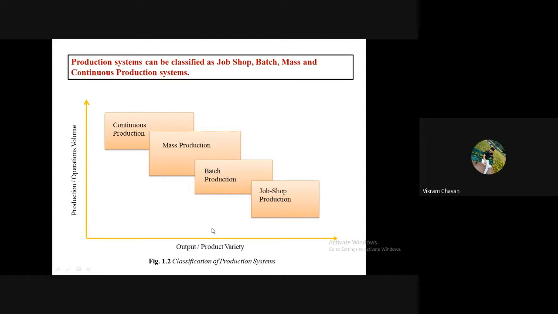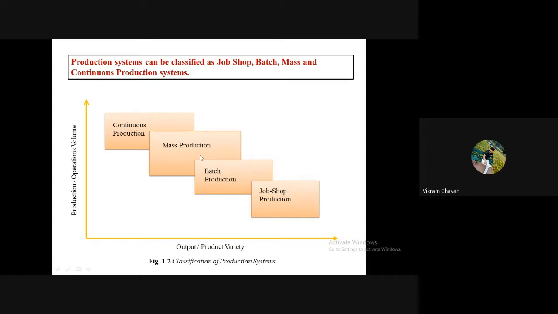If you shift to the mass type of production, variety is decreased and volume of production is increased. Mass production has volume greater than batch and job shop production systems.